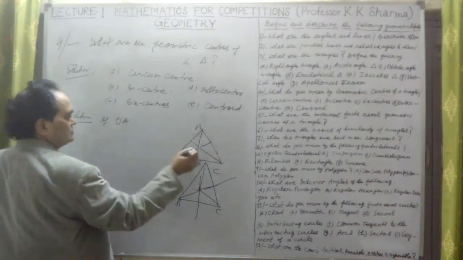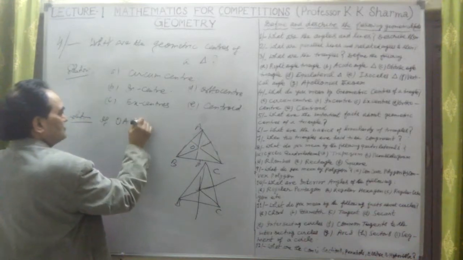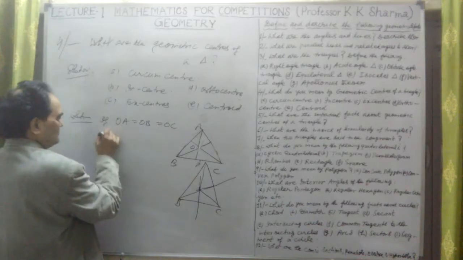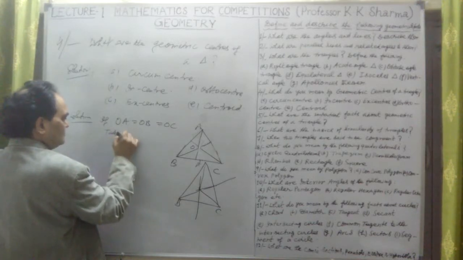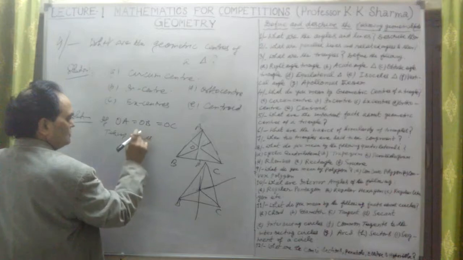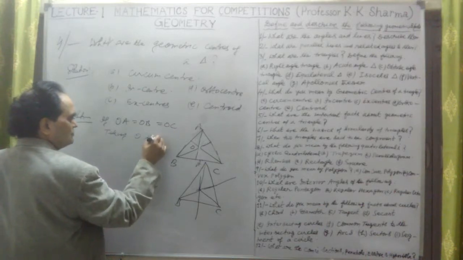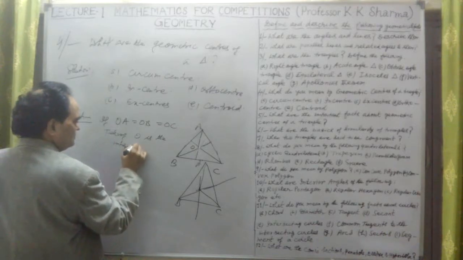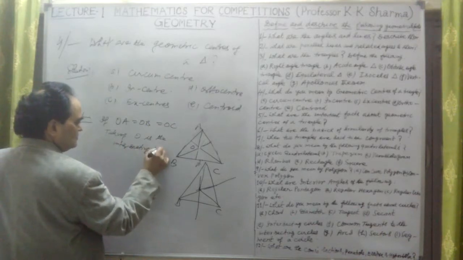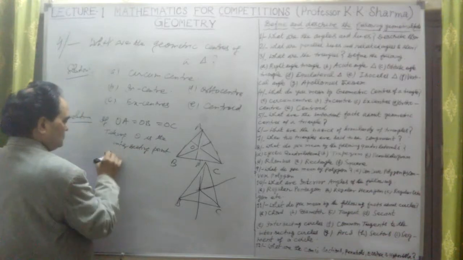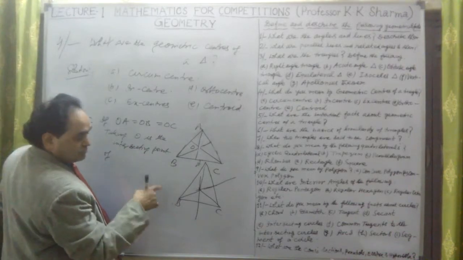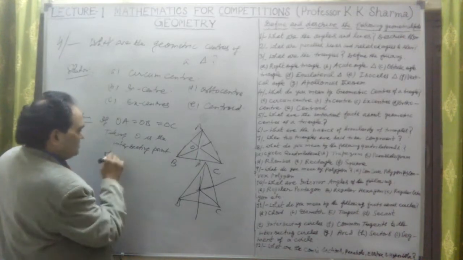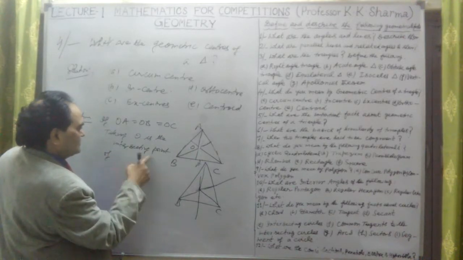If OA is equal to OB is equal to OC, taking O as the intersecting point of the perpendicular bisectors of any two sides of a triangle, suppose the third side will also meet there.